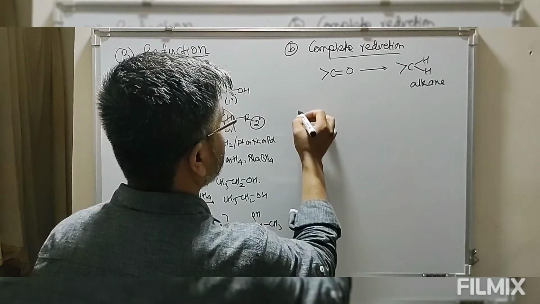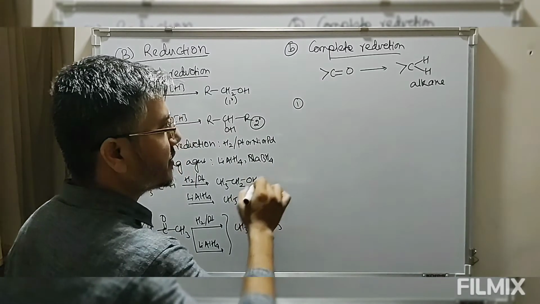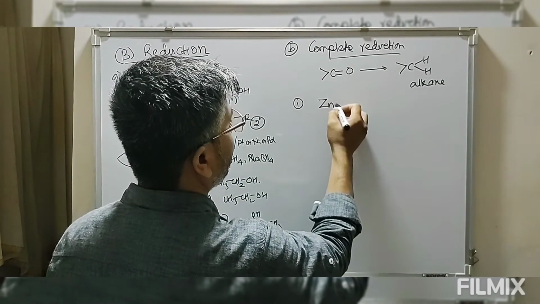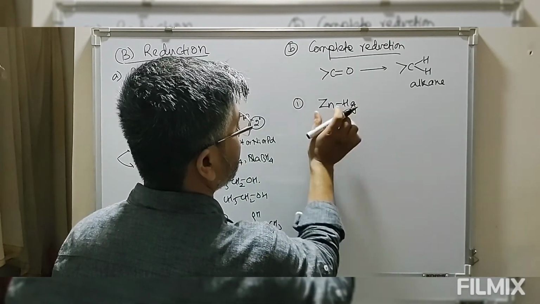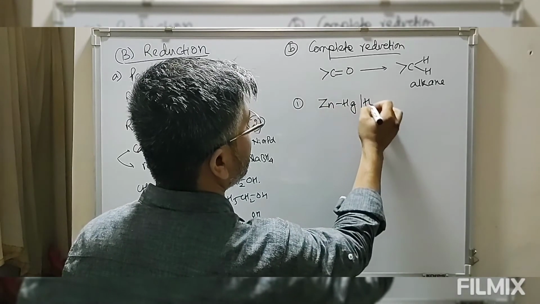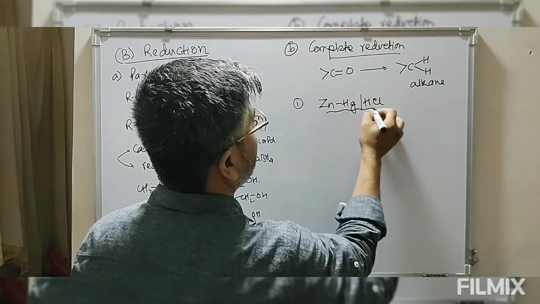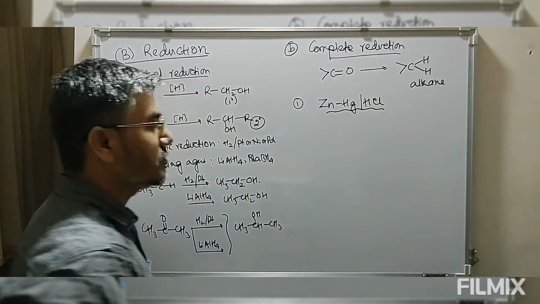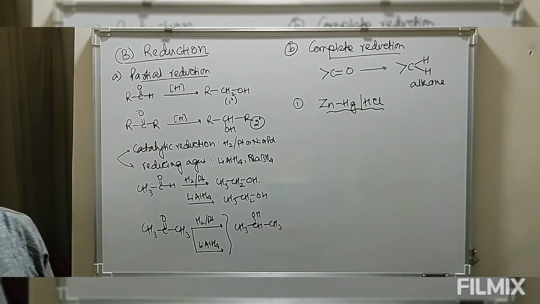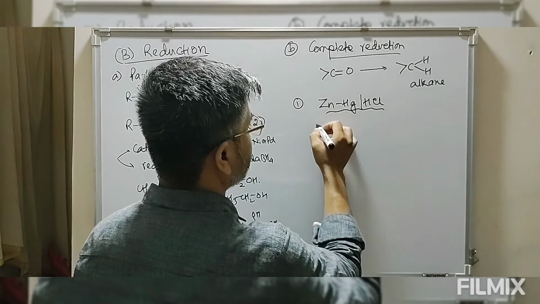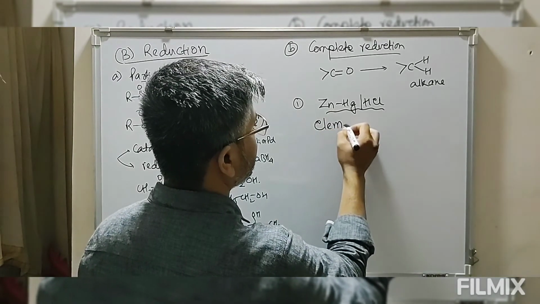So let's take this. Under this we have different reactions. First, reduction with amalgamated zinc, zinc amalgam in presence of HCl. The reduction of aldehydes and ketones with zinc amalgam in presence of HCl is known as Clemmensen reduction.